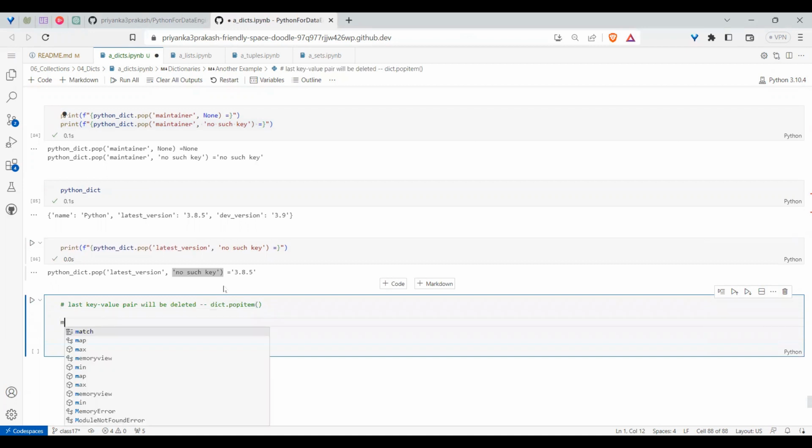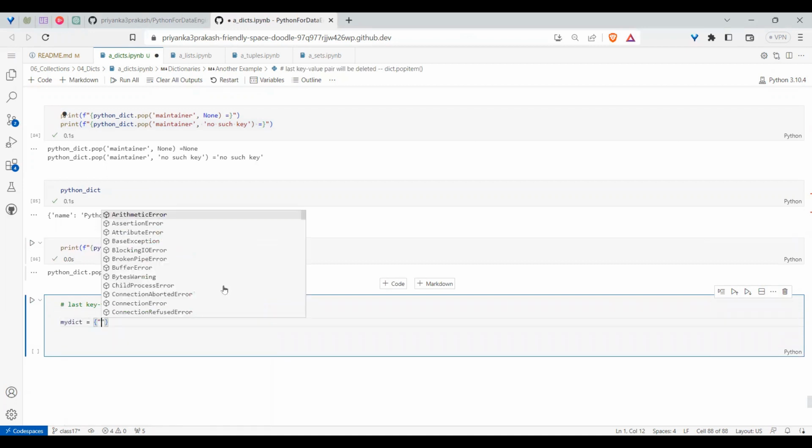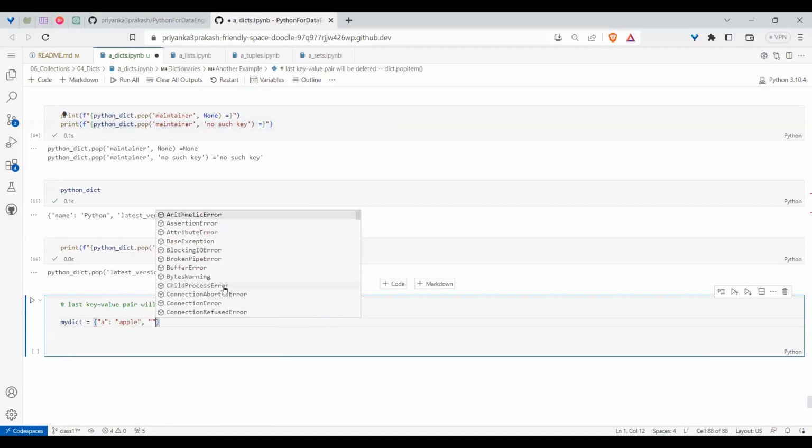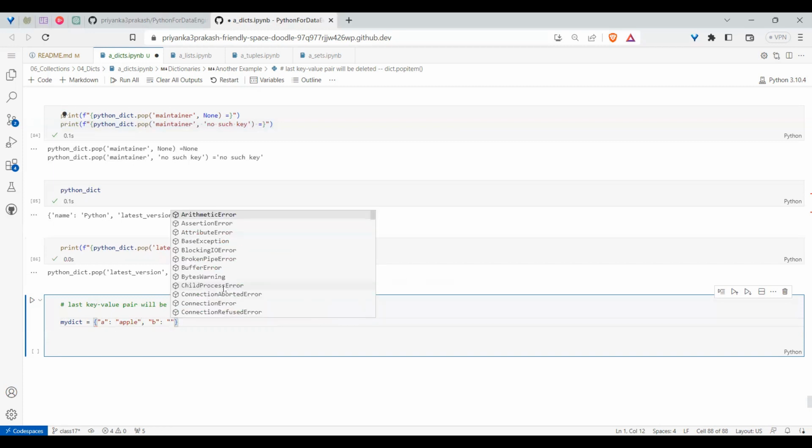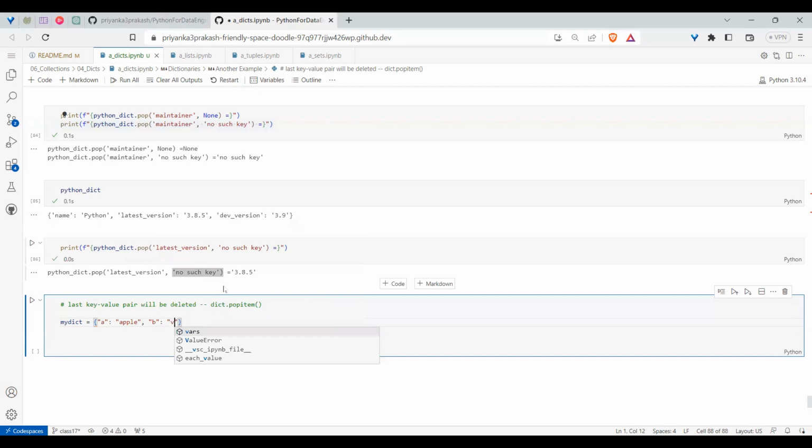So let me create my dict. Say this time I am giving some values. Say A for apple, B for ball, C for cat.